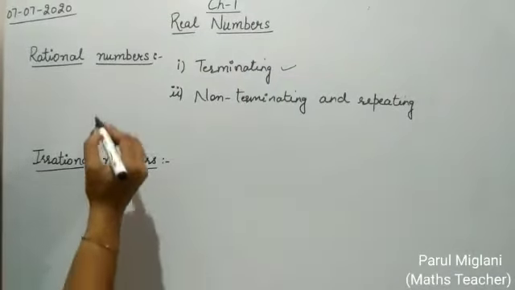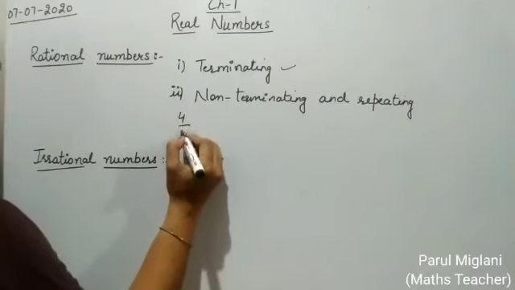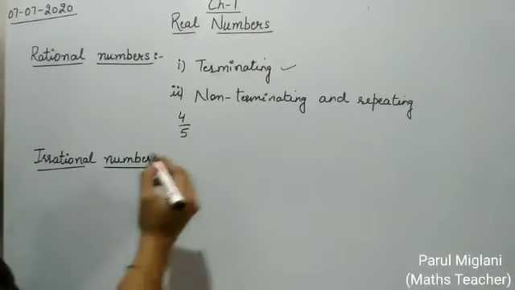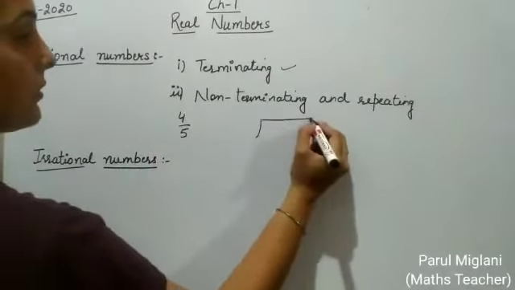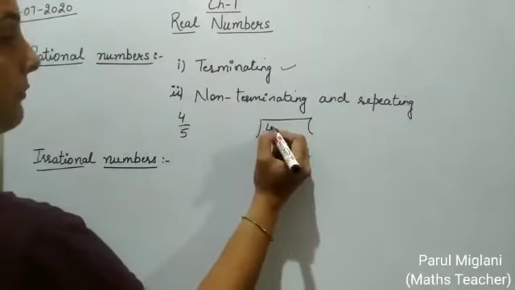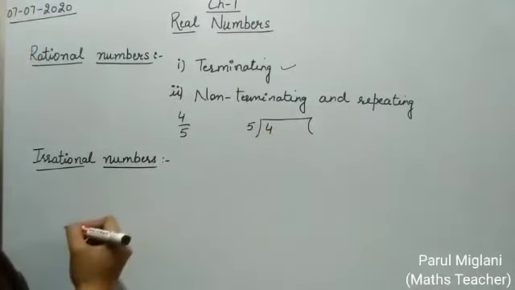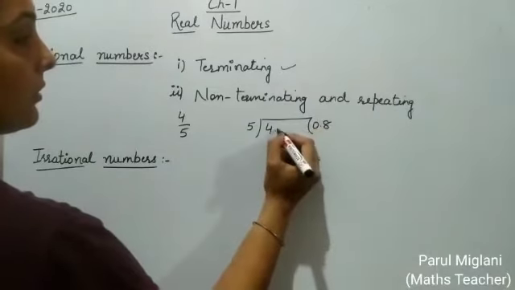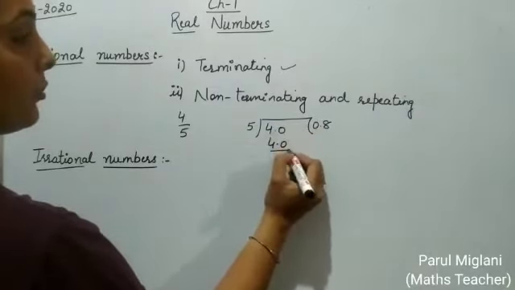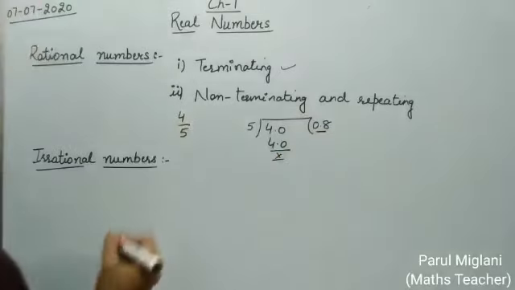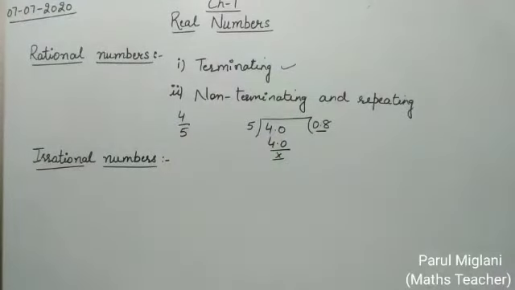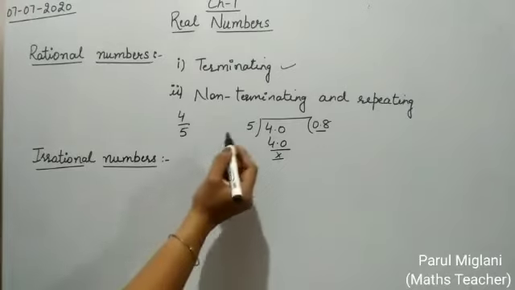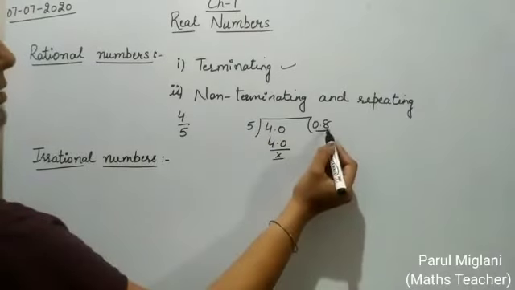For example, 4 by 5. When we divide 4 by 5, then the decimal expansion is 0.8.